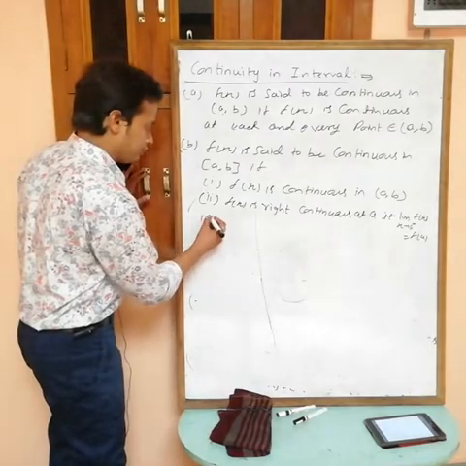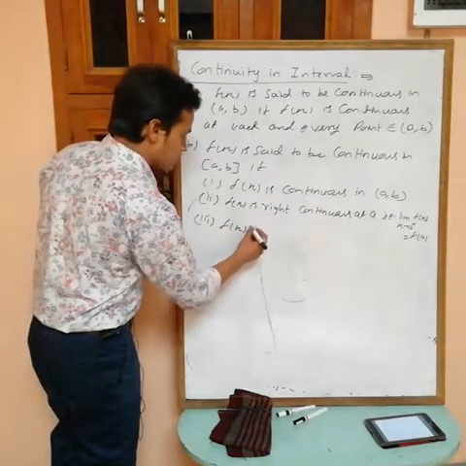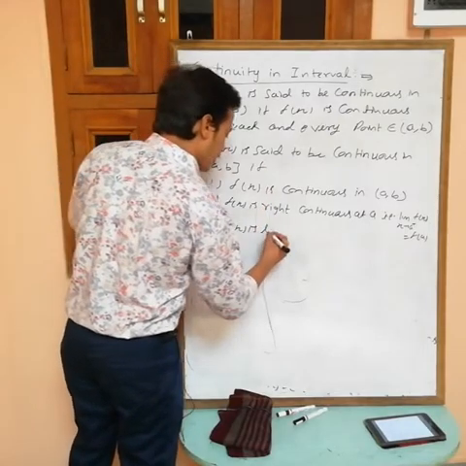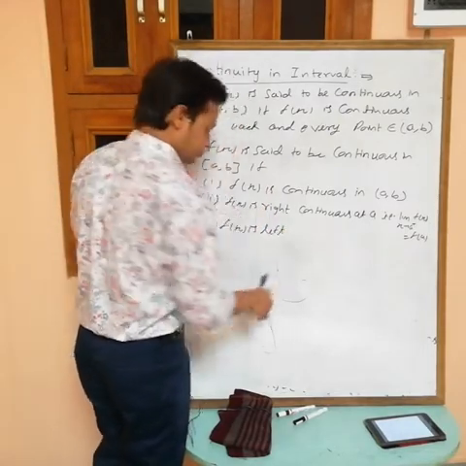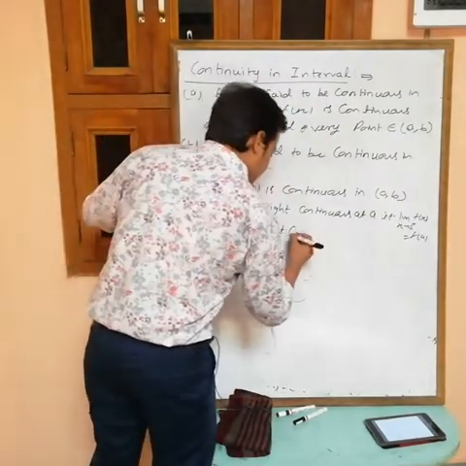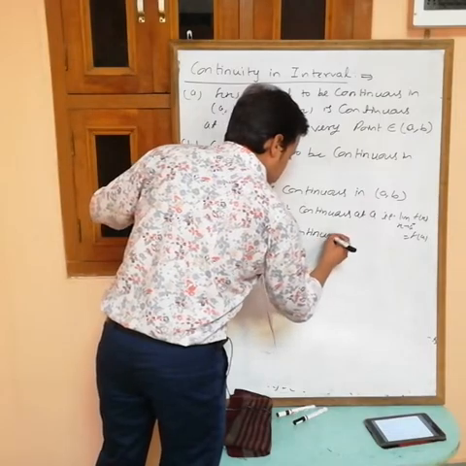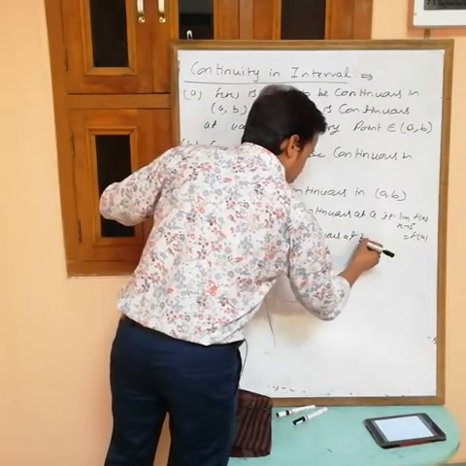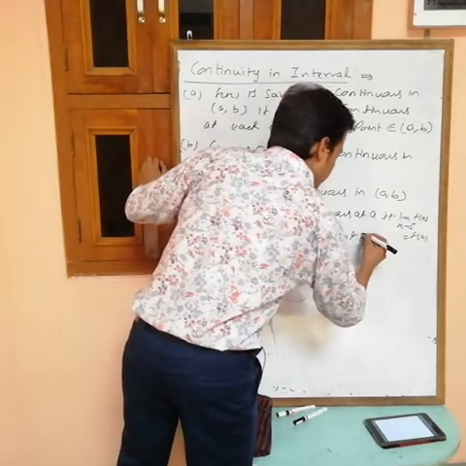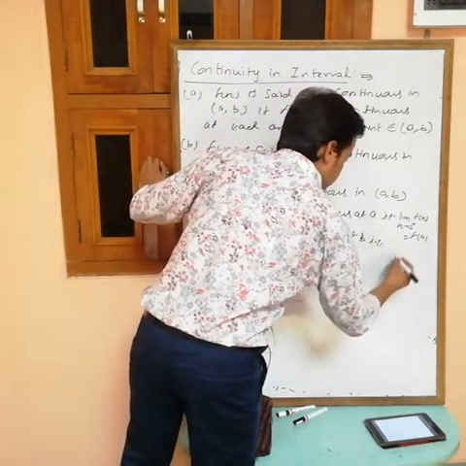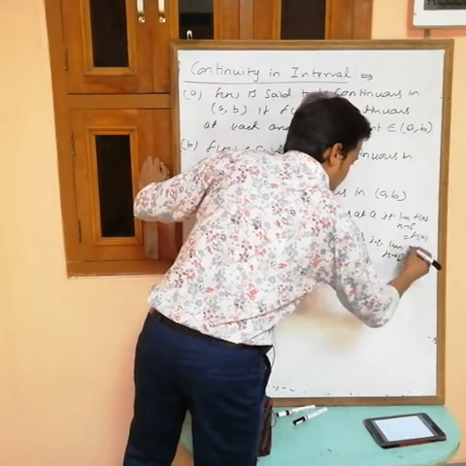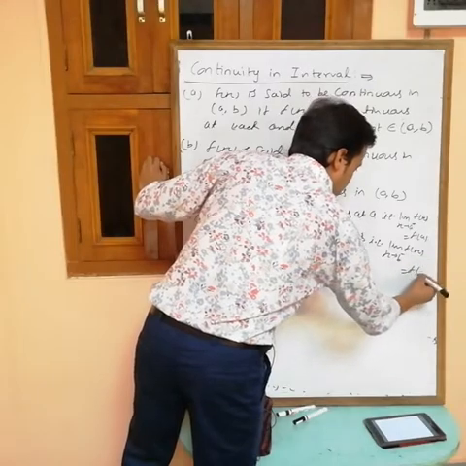And third, if f(x) is left continuous at b, at this point, it means the limit as x tends to b minus, LHL, is equal to f(b).